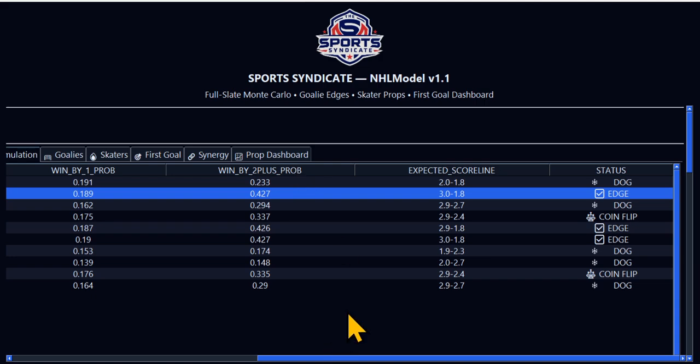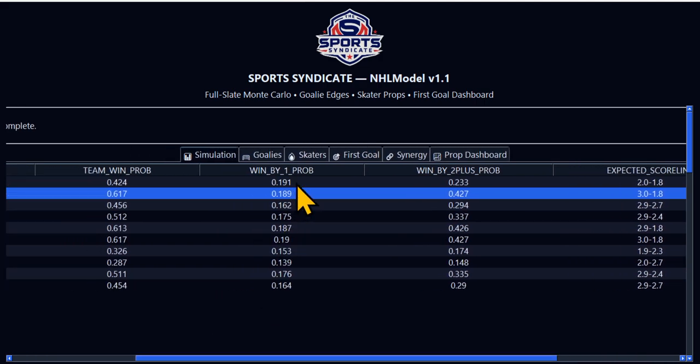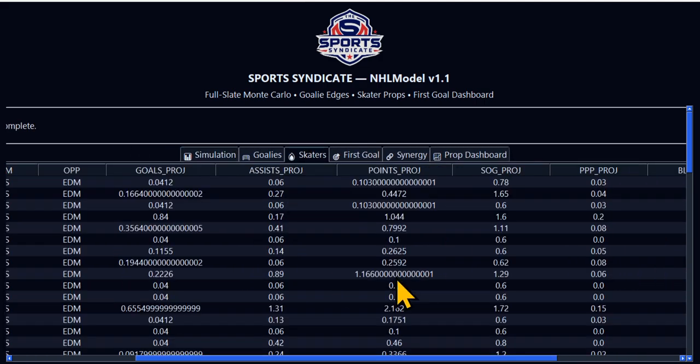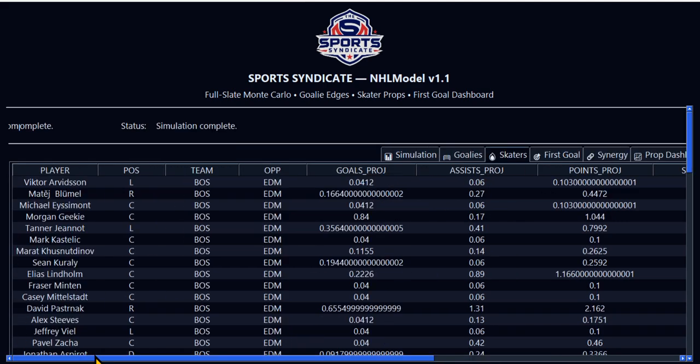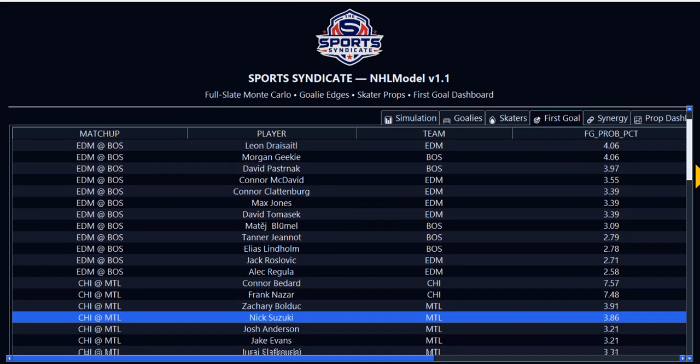Moving on down. Let's scroll down here. Let's jump into skaters. So here's your skater form. This is for all the skaters. Assists, names. Here's all their names down to the left, all the skater forms for everybody. And this is just basically a pool of all players. First goal, here's the first goal logic. These are all your projected players to get the first goal tonight.